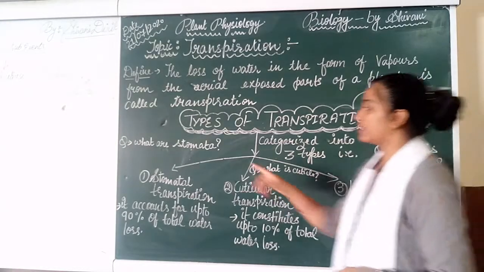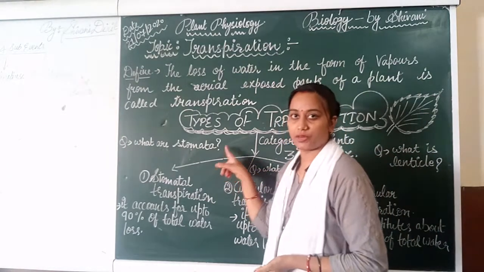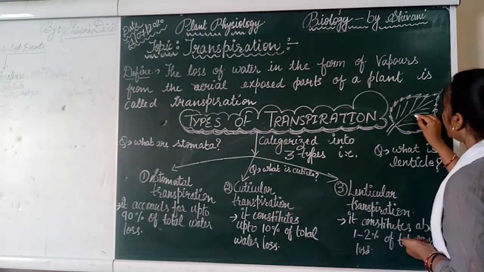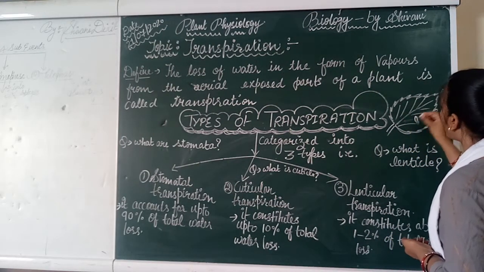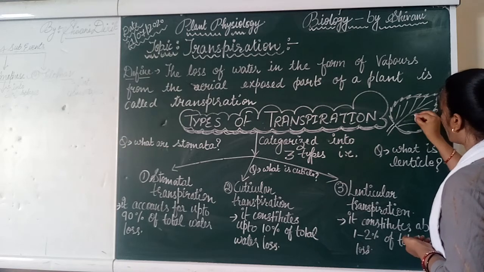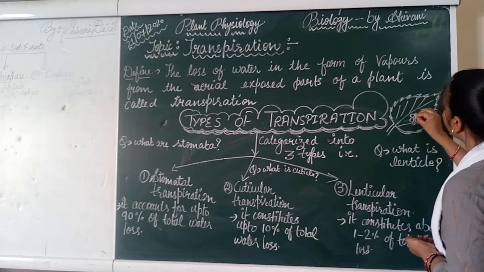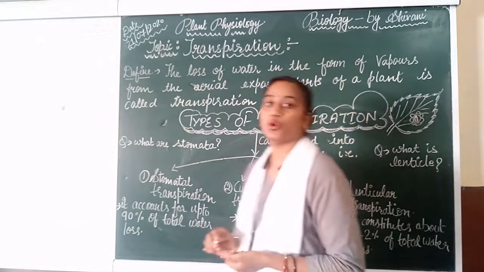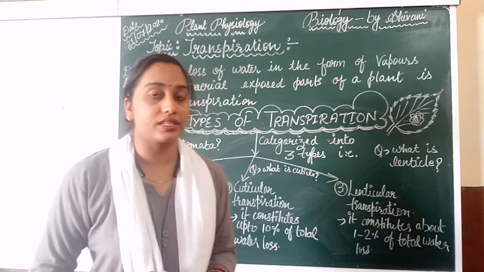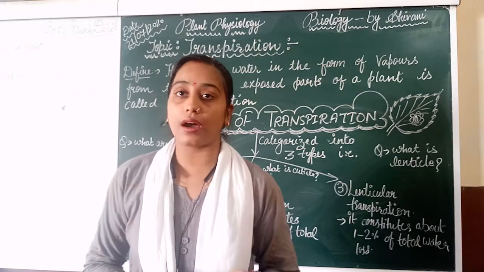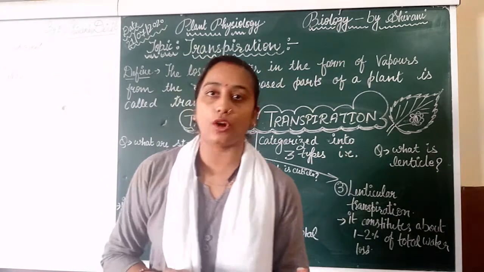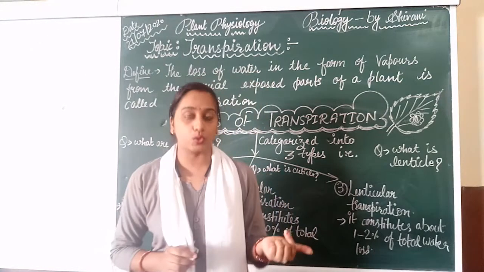The first important structure to understand the transpiration process is the stomata. It is a very small microscopic pore present in the epidermis of the leaf. In my previous videos I have explained stomata well. It cannot be observed without the help of a microscope.